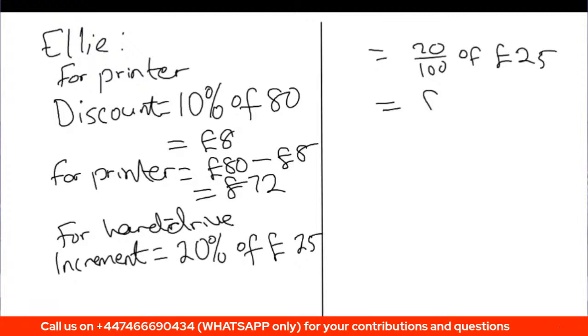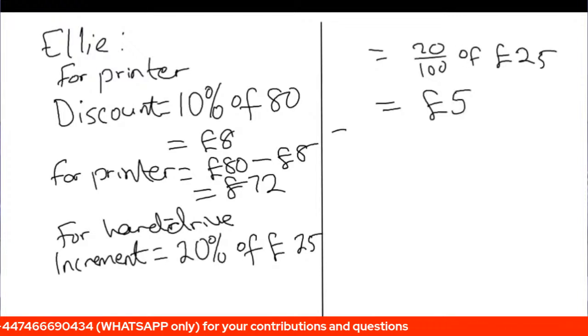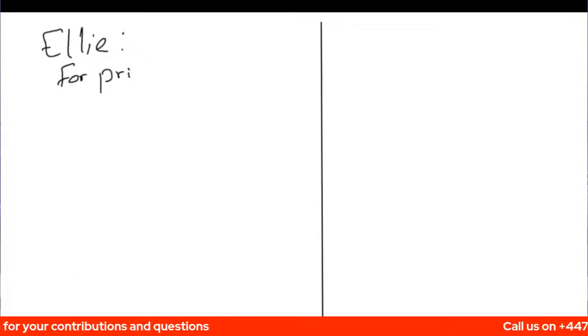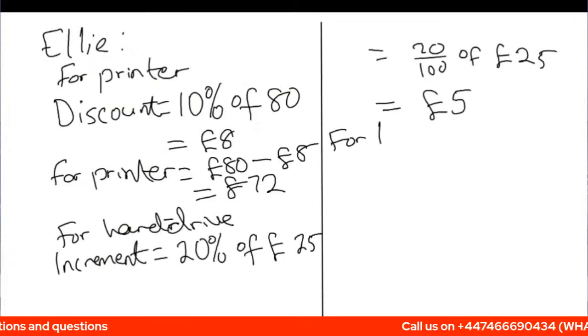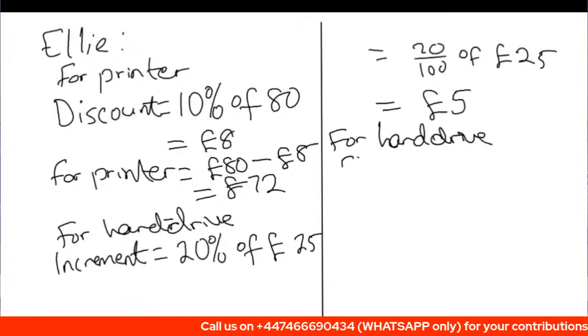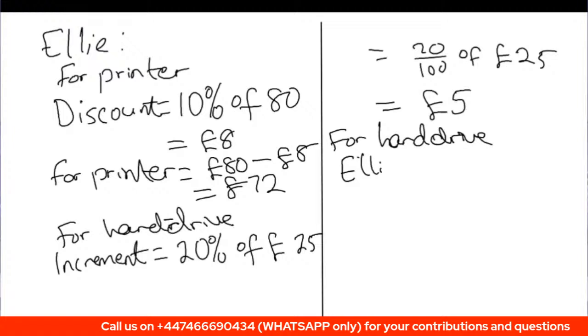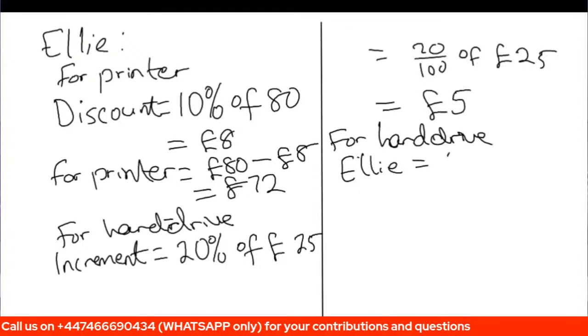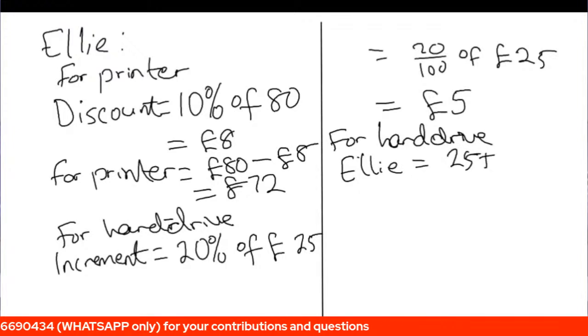All right. So that means for the hard drive, Ellie paid 25 plus 5 because it's an increment, and that is £30.